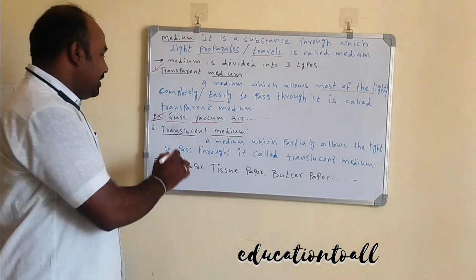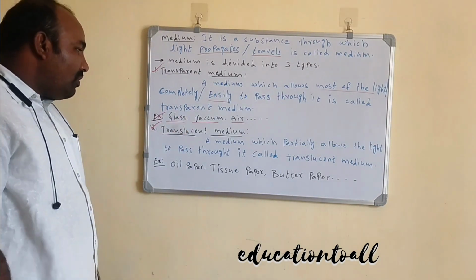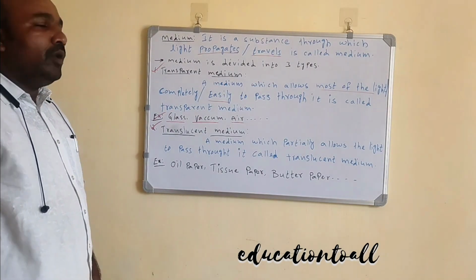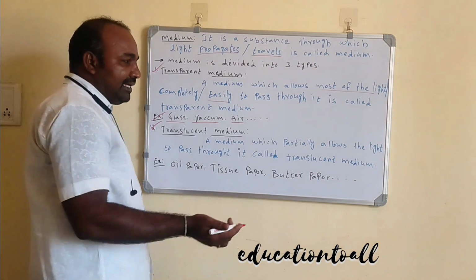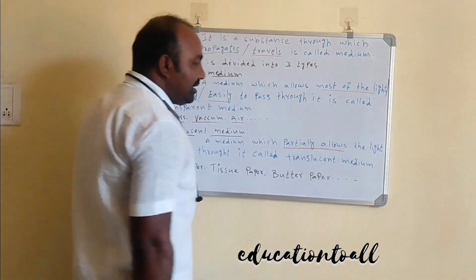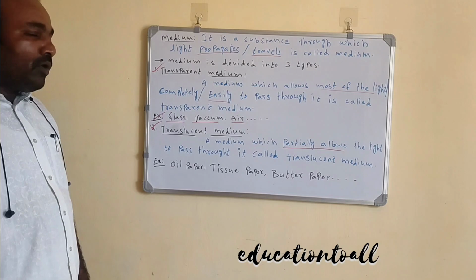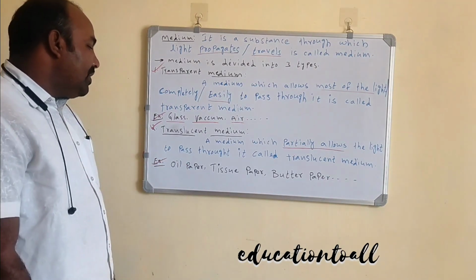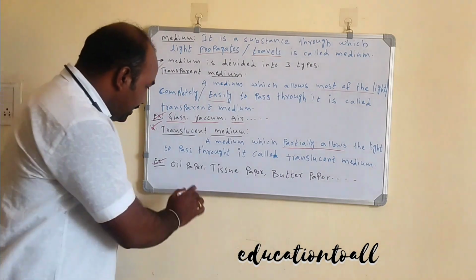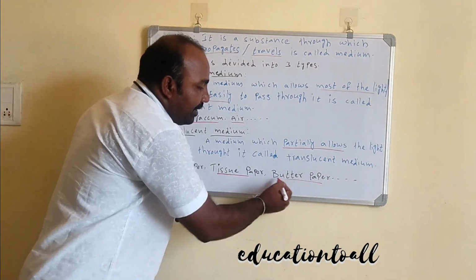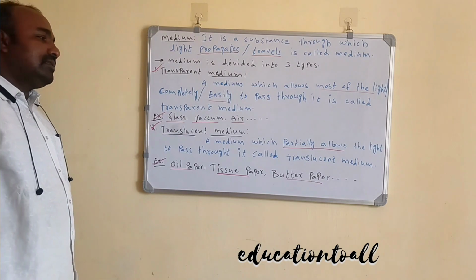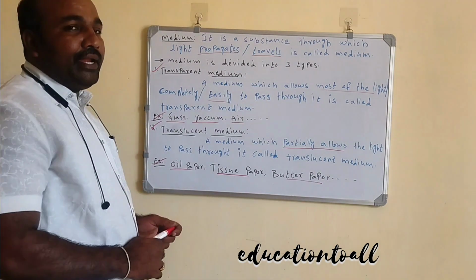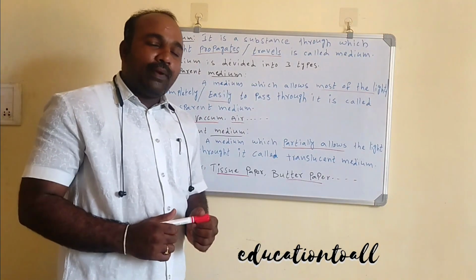Next, the second one is the translucent medium. A translucent medium is a medium which allows light to pass through only partially. The best examples of translucent medium are oil paper, tissue paper, butter paper, and frosted glass.